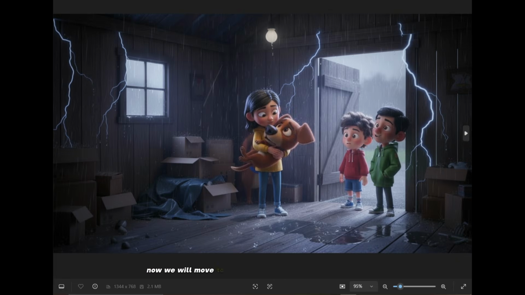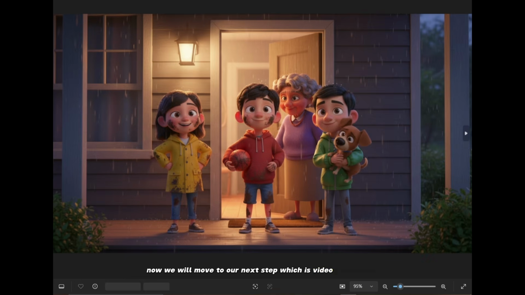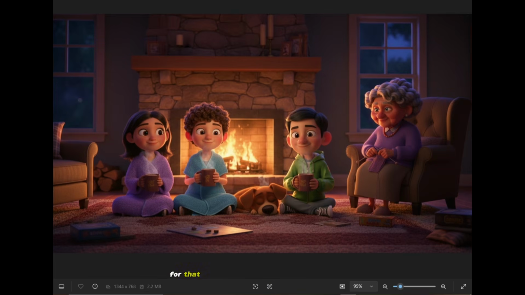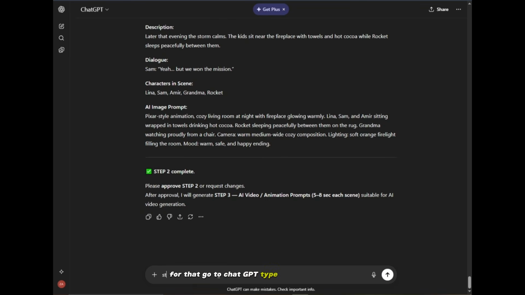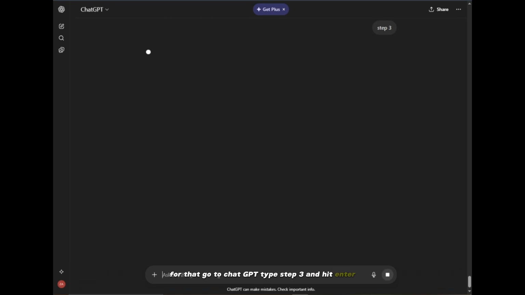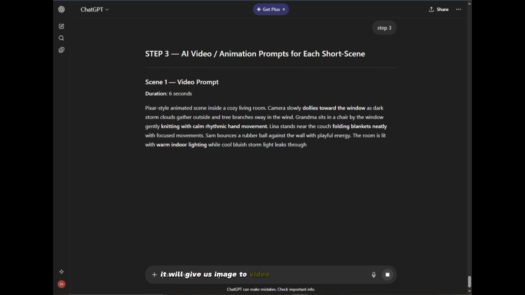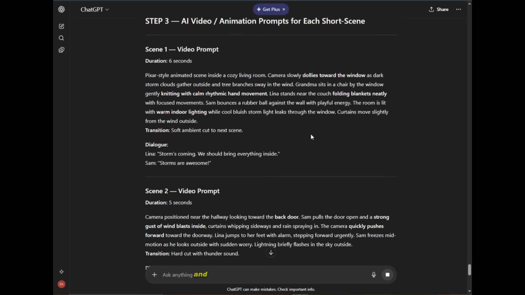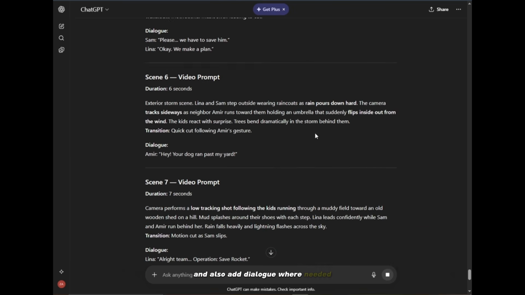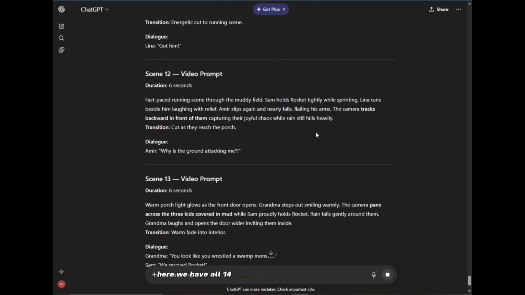Now we will move to our next step, which is video generation prompts. For that, go to ChatGPT, type step 3 and hit enter. It will give us image to video prompts for every scene and also add dialogue where needed. Here we have all 14 scene prompts.